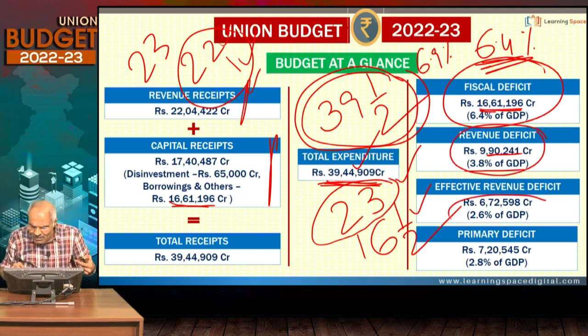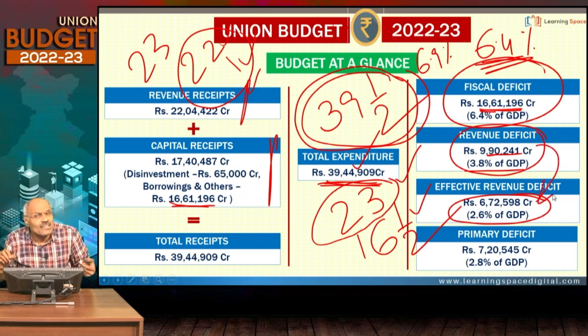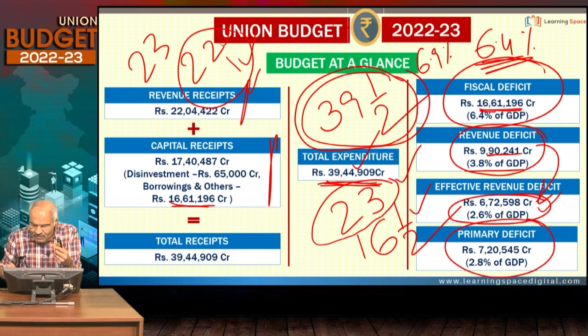Then, effective revenue deficit. That is less than revenue deficit because the central government is giving some money to state governments, and state governments create some capital assets, because part of whatever the center is giving will be for the creation of capital assets. So if you account for it, this is effective revenue deficit. Primary deficit is fiscal deficit minus interest payments. So this is 2.8% of GDP.